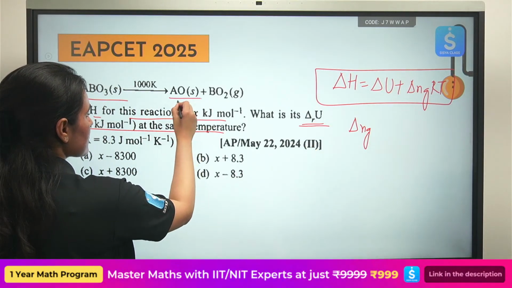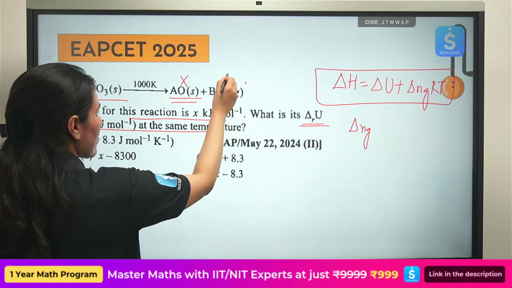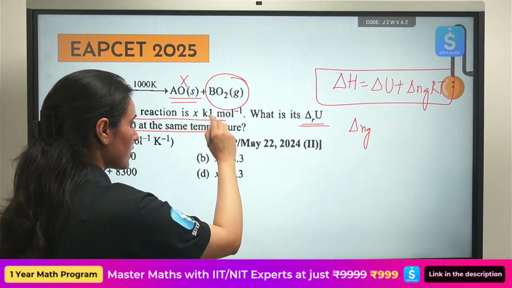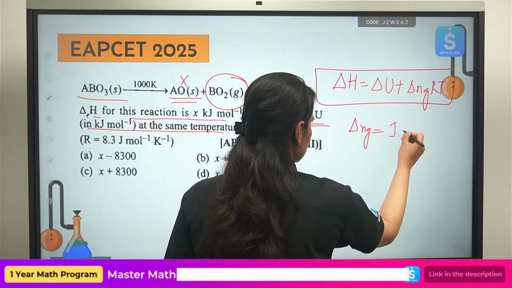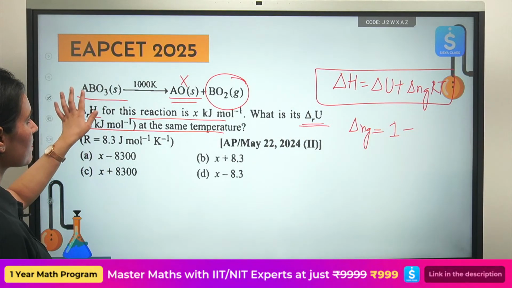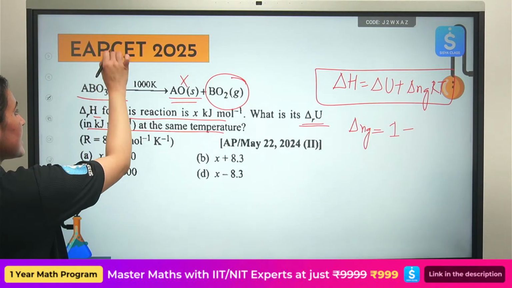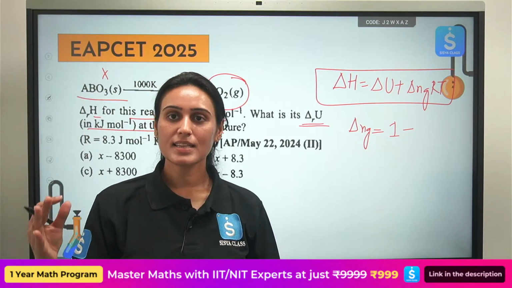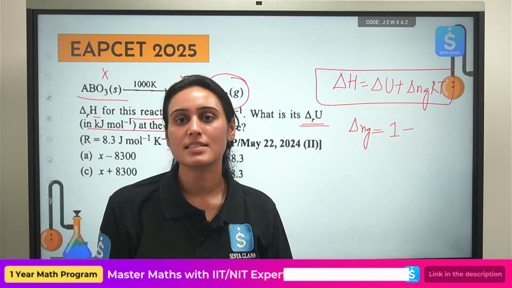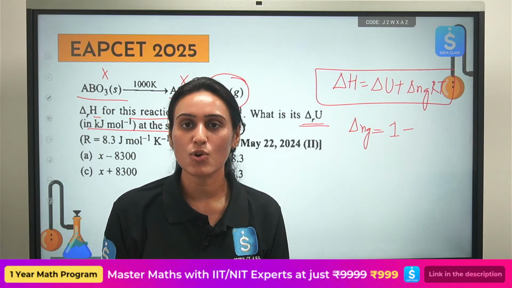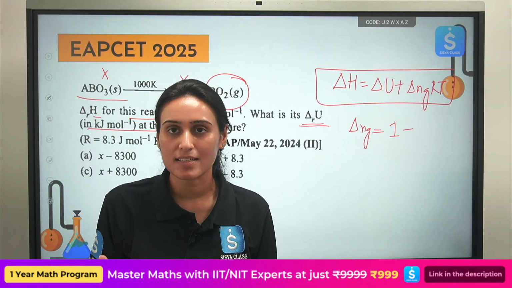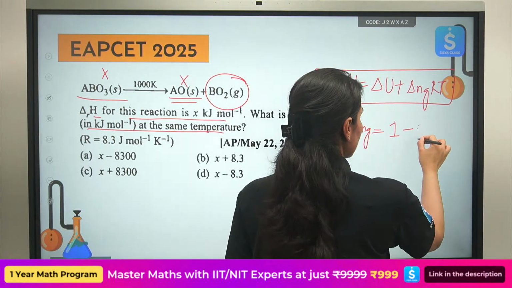I can see this is in solid state, not counted. I have only one gaseous mole on the product side. I will write 1. How many gaseous moles are present on the reactant side? 0. On the reactant side, I have a solid substance. There is no gaseous mole on the reactant side. So, delta Ng comes out to be 1.